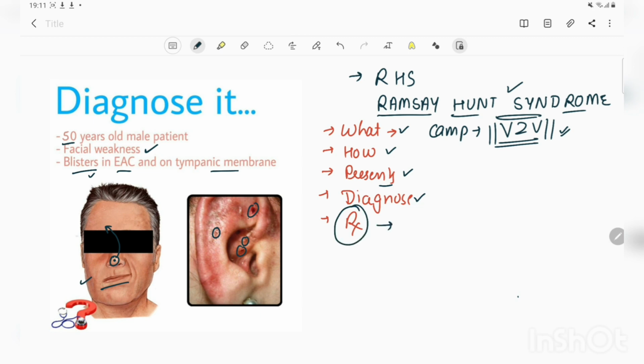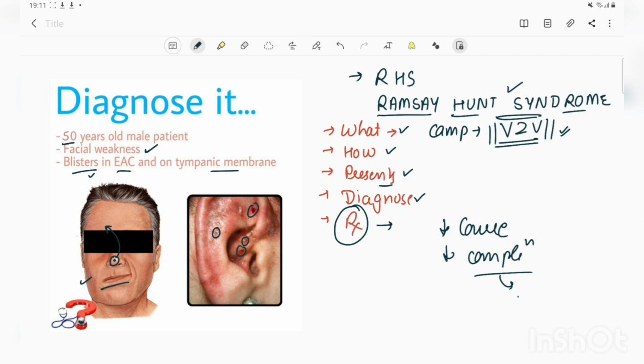In the treatment, we basically have to decrease the course of the disease, and we have to decrease the complications that may occur later in the disease. The complications may include post-herpetic neuralgia over the face. There can be complete paralysis. The facial paralysis may not be reversible.